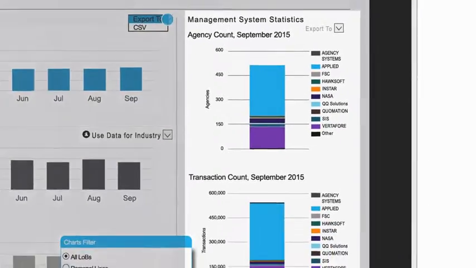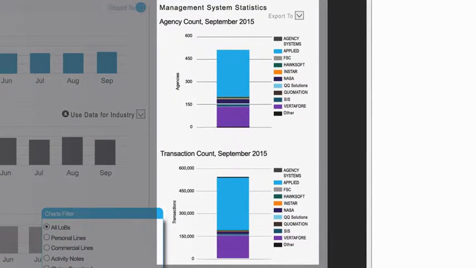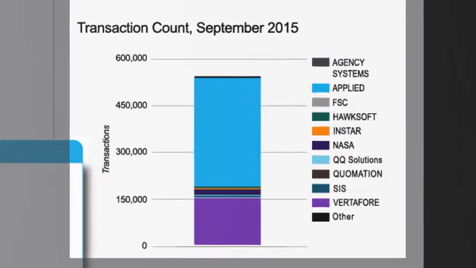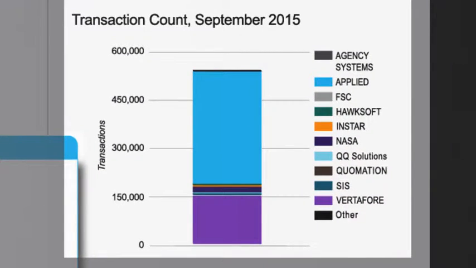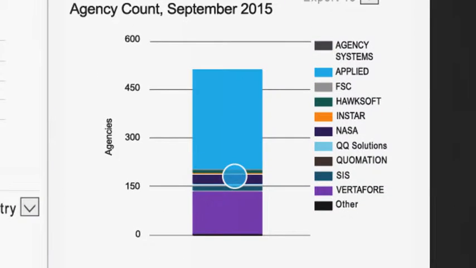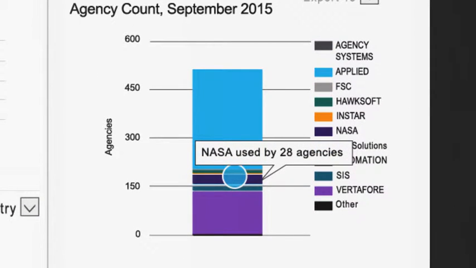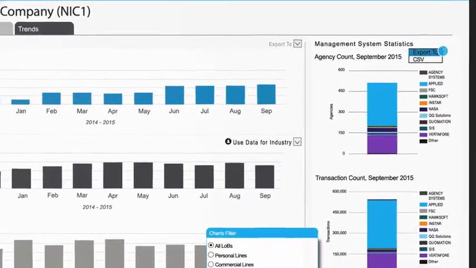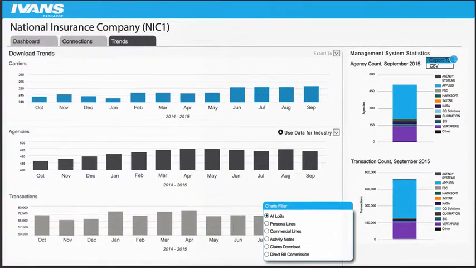The graph on the right represents the agency count and transaction count for the various agency management systems represented by your agency base. To view overall data for each management system, you can hover over that slice. Export to Excel to see the agency and transaction counts for each management system by product.